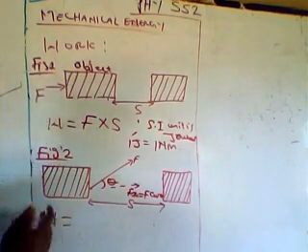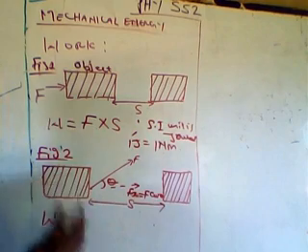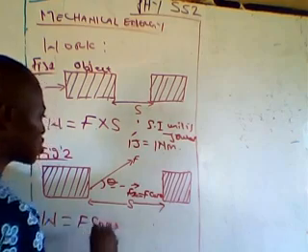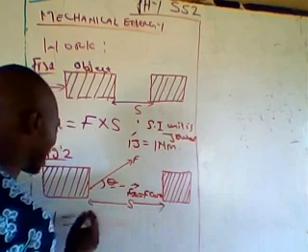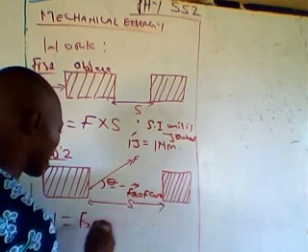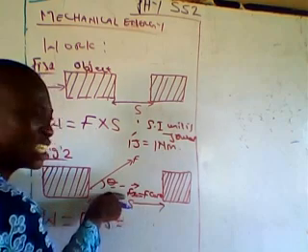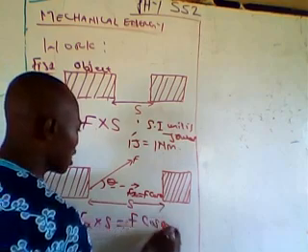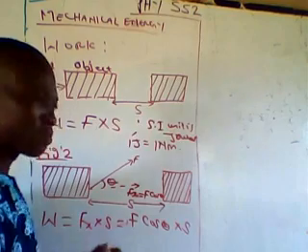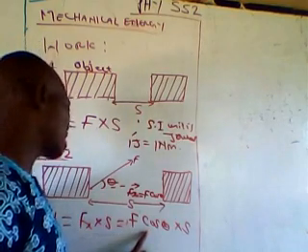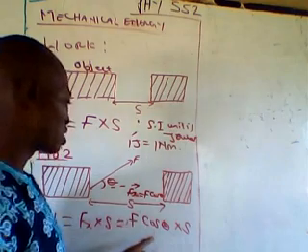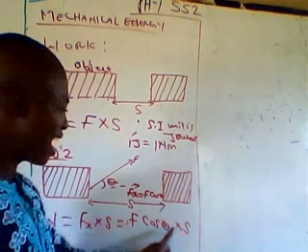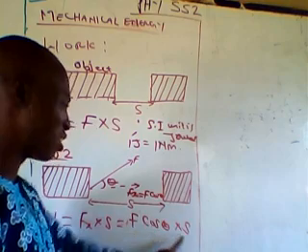Now, from the definition of work, which is force times distance, I will still have my F cos theta, that is the horizontal component. In fact, I can write it as Fx times S, and the resolution of my Fx here equals F cos theta times S. But I implore you not to write this formula this way. Why? Because you might get confused by multiplying this S and this theta before you later take the cosine of it.